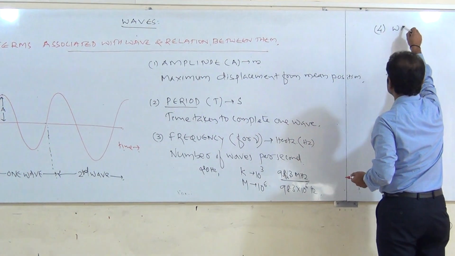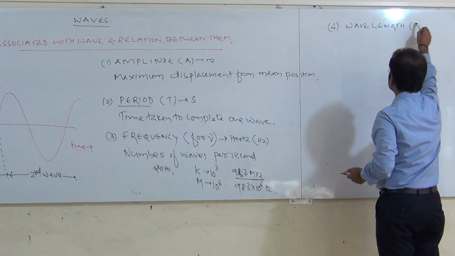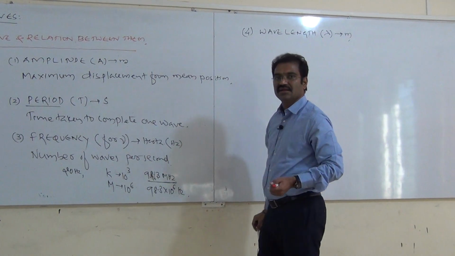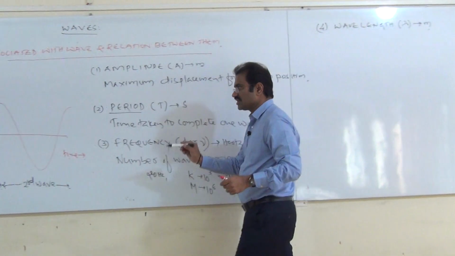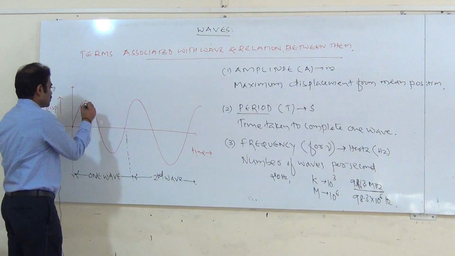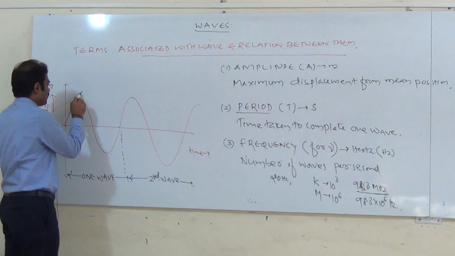The fourth one is wavelength, and it is denoted by lambda, measured in terms of meter. What is a wavelength? Observe this figure. These two particles are at the same phase. Therefore this is wavelength.